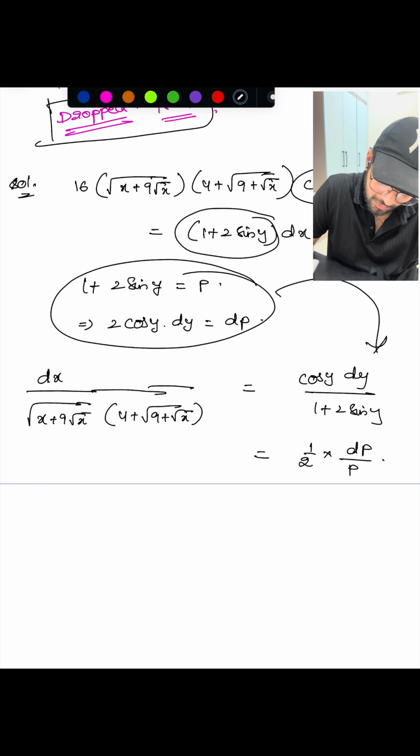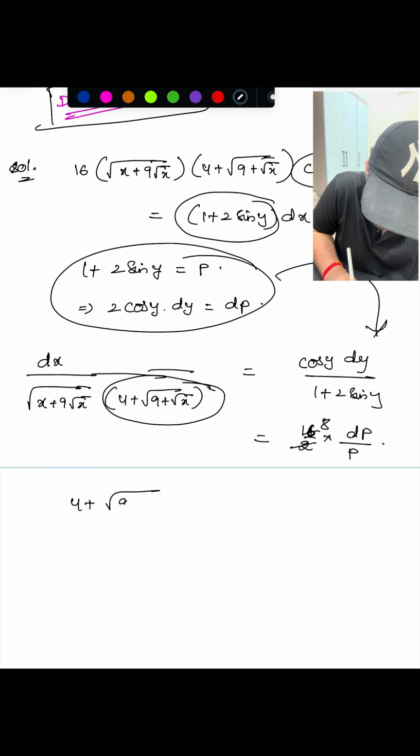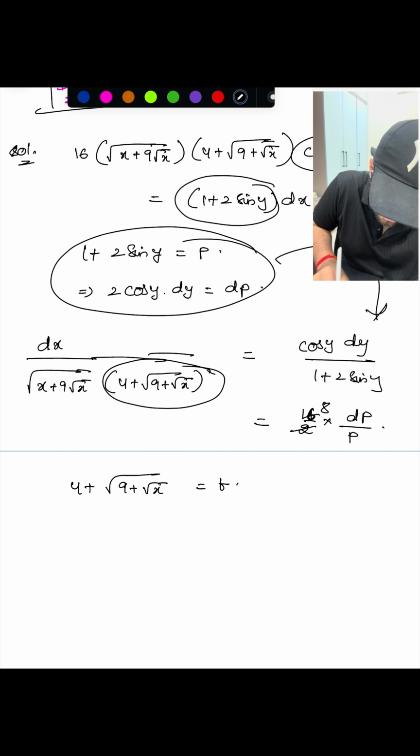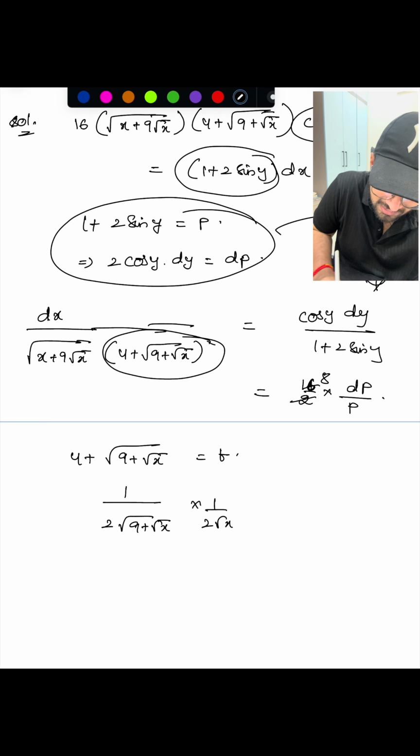Yeah, done. So now it is 8. Here, if you see the terms, I can clearly notice that 4 plus root of 9 plus root x I can take as some t. So if I differentiate it, I will be getting 1 by 2 root of 9 plus root x into 1 by 2 root x dx. I can write it as dt.